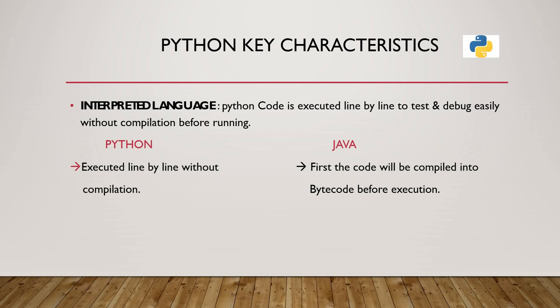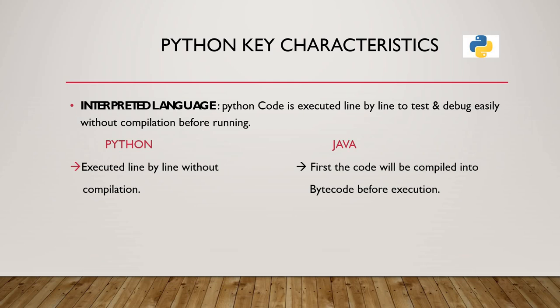The next characteristic is that it is an interpreted language. It says that Python code is executed line by line to test and debug easily without compilation, because in Python when we are writing code, the Python interpreter will take the code line by line in order to debug, and if any line has an error it will stop and throw the error on that particular line.